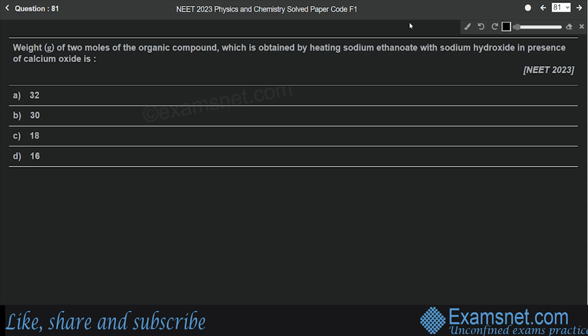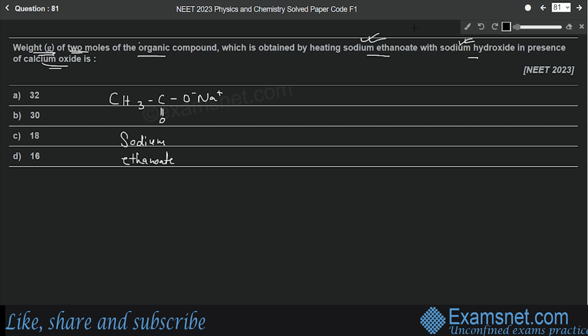Question number 81 is from the chapter Hydrocarbons and the question is: weight of 2 moles of the organic compound which is obtained by heating sodium ethanoate with sodium hydroxide in the presence of calcium oxide is. First we have to consider a reaction where sodium ethanoate is heated with sodium hydroxide in the presence of calcium oxide. So let's write down the reaction. Sodium ethanoate, that means CH3COONa. This is sodium ethanoate.